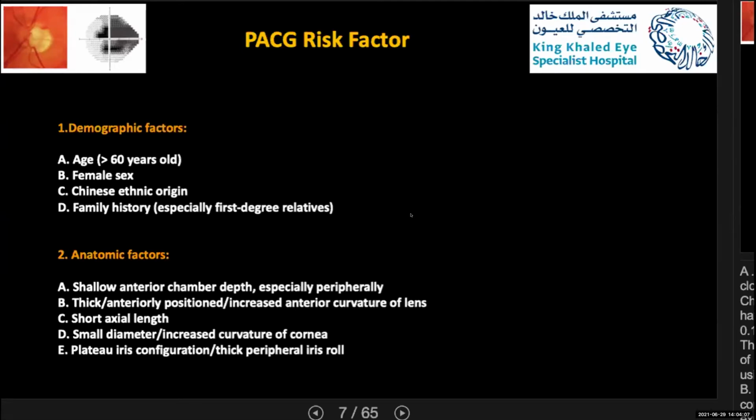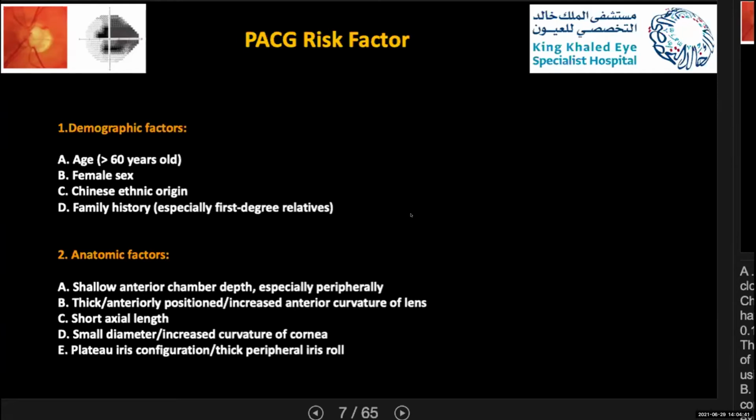Among the anatomical factors, one of the most important and major risk factors found in primary angle closure glaucoma is a shallow anterior chamber depth, especially in the periphery. The other factors are a thick or anteriorly positioned lens or increased anterior curvature of the lens, short axial length, small diameter or increased curvature of the cornea, and, at the end, plateau iris configuration. As I said, the shallow anterior chamber is the major risk factor for developing angle closure.